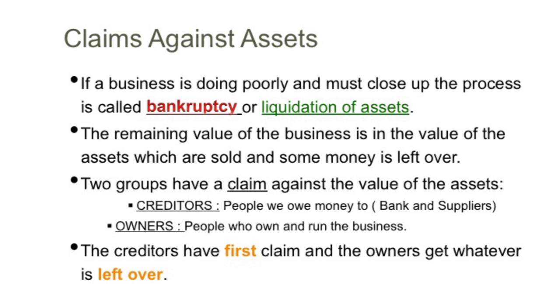The creditors, the people the business owes money to, such as the bank and suppliers. And the owners of the business that invested in the net worth of the business. In a bankruptcy, the creditors have the first claim to the cash received when the assets are sold. After the claim of the creditors are satisfied, the owners get what is left over.